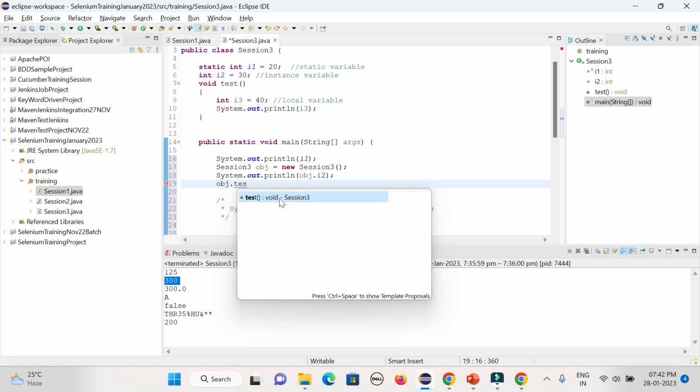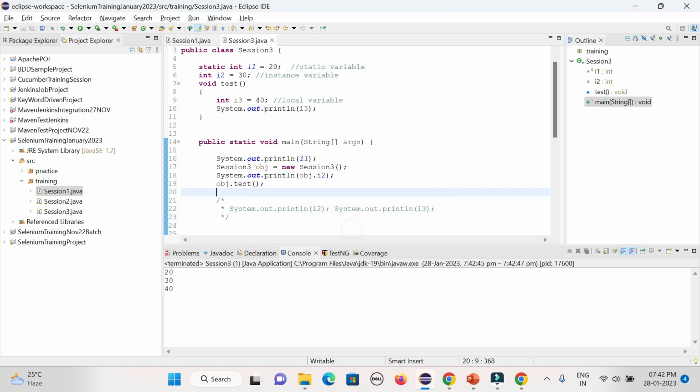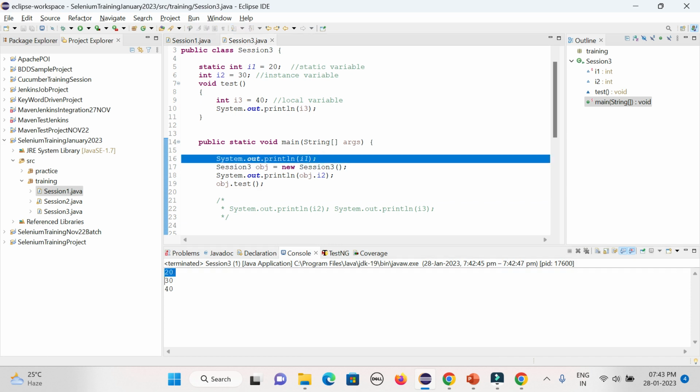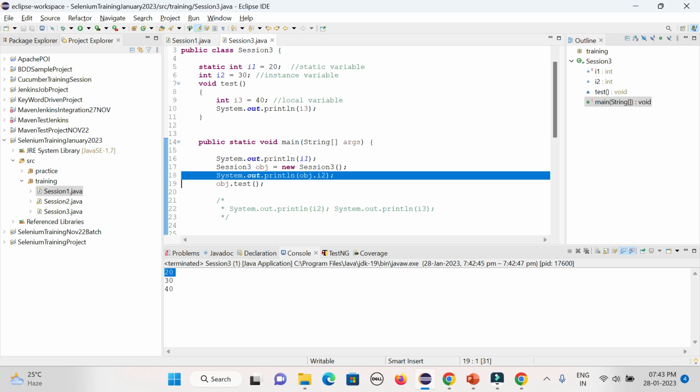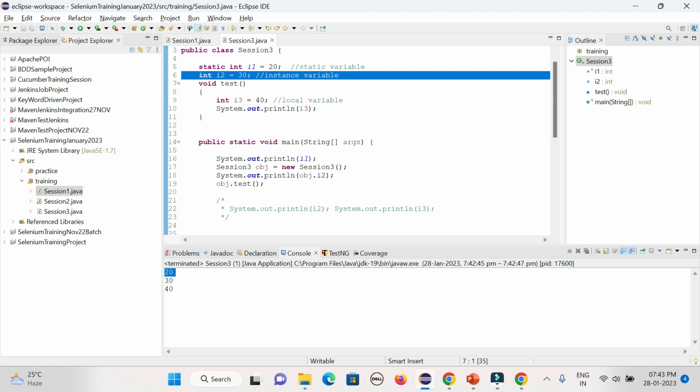Now you could see the test method. It is a method, bracket, right? Then its return type is void and session 3 is the class name. Now if you print it out, these three variables will be printed in the console. So the value of I1 here is coming as 20. Then the value of I2 with the help of the object for the class. That is the reason it is called an instance variable. Until you create an object or instance, it cannot be accessed.